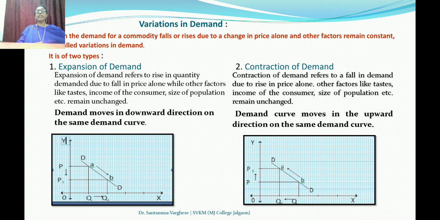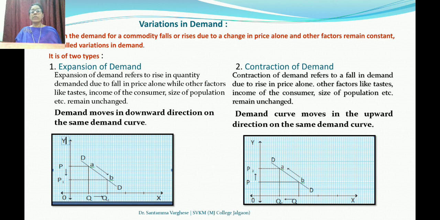So you can see that expansion of demand refers to the rise in quantity demanded due to the fall in price alone, while other factors like taste, habits, income of the consumer, size of the population, etc. remain unchanged. Now in this condition, you can see a demand curve there. The demand curve moves in a downward direction on the same demand curve. You can see an arrow, DD.